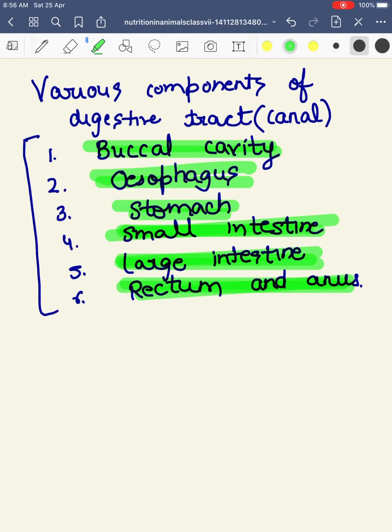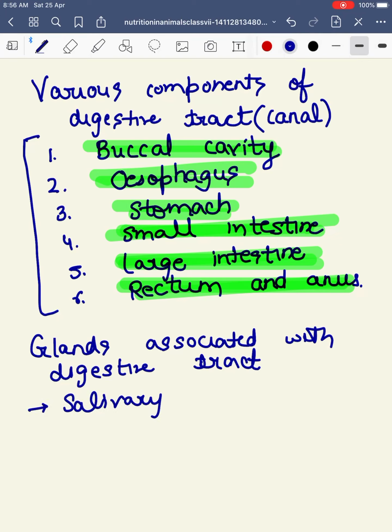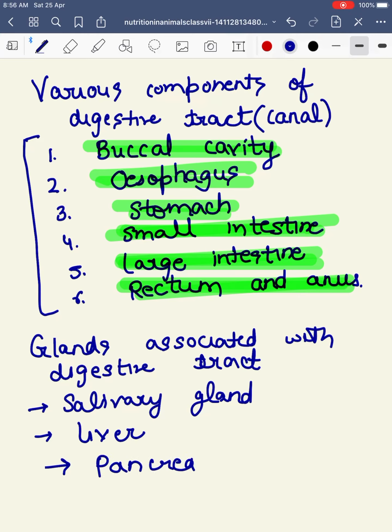So the food, I am telling you, is broken down into smaller particles, or digestion is made easier by various glands. The glands associated with the digestive tract are the salivary gland, liver, and pancreas.